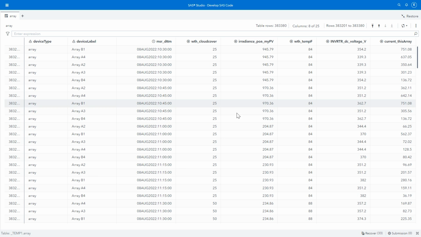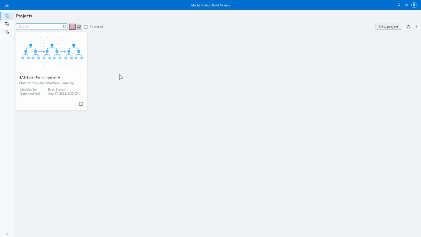We had mentioned in the opening that we wanted to know how our actual energy use compares to the expected energy use. So we'd like to train models to predict the current or aggregate current associated with each part of the solar farm based on factors such as cloud cover and solar irradiance. A typical approach we use is to choose a handful of devices and then spend a fair bit of time testing out models in Model Studio. Once that first model is developed, we can allow SAF to fit models for all of the remaining devices by following a similar approach. We'll analyze inverter A here.